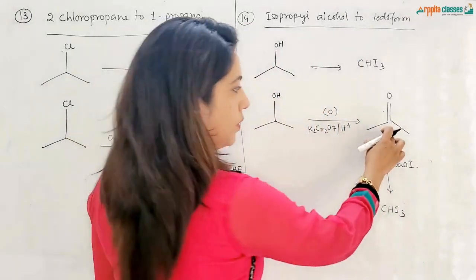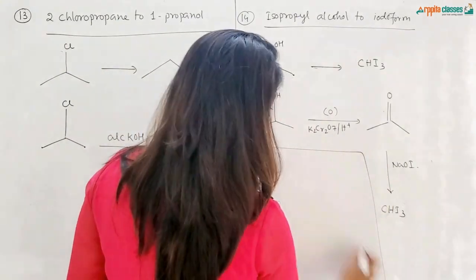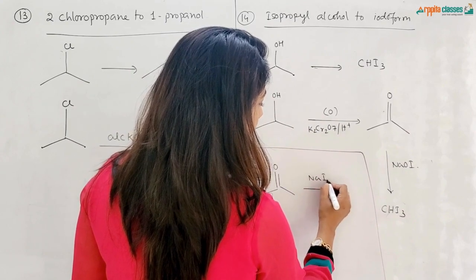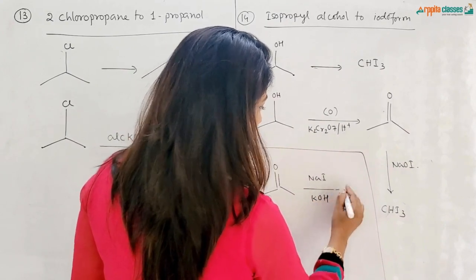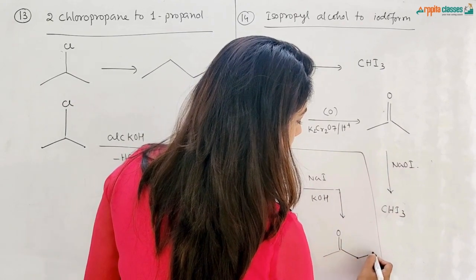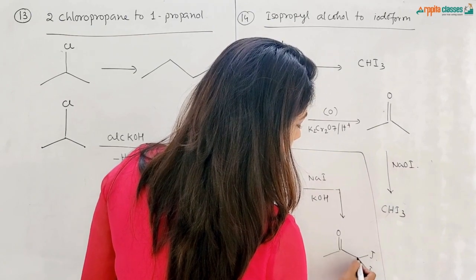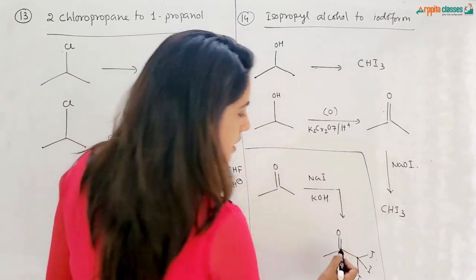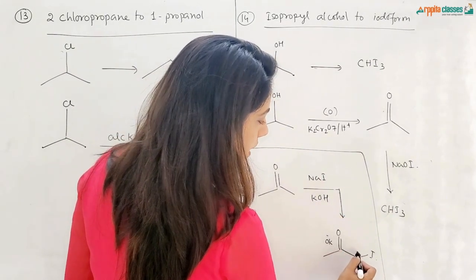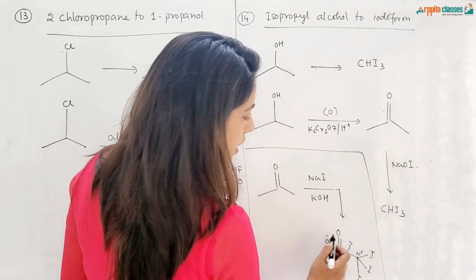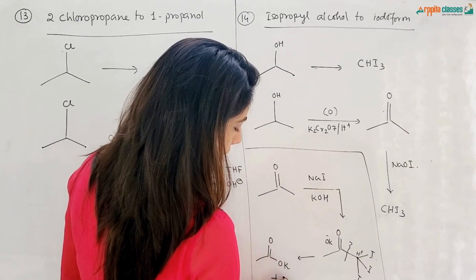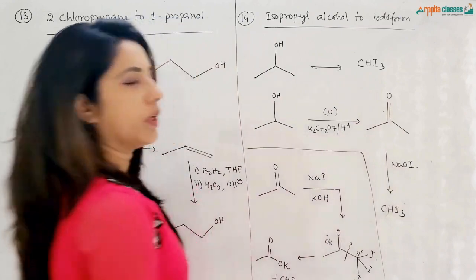If you want to know how this particular reaction happens, I'll just show you over here. This is your methyl ketone and you are treating this with NaI and KOH. First of all, three iodines will be attached to this carbon, and now the OK from KOH will get attached here and H will get attached here, this bond will be broken. So you will be getting COOK salt and CHI3. So you can show it like this in one step.